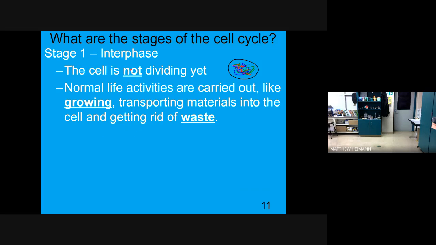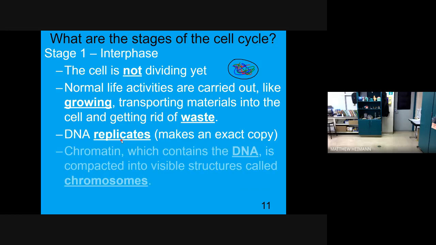So during interphase, they're just busy being a cell. They're getting bigger, things are starting to duplicate. During interphase, DNA replicates, makes an exact copy of itself. And chromatin, which contains the DNA, is compacted into visible structures called chromosomes.